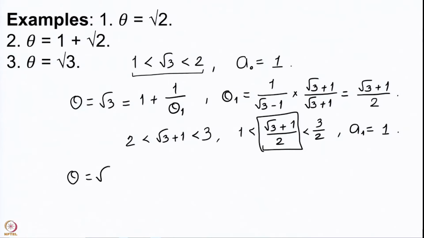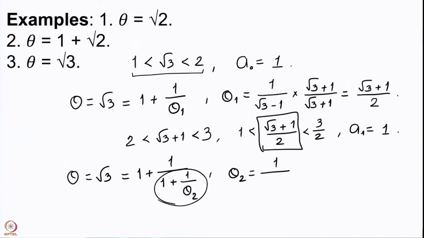So, theta, which is root 3, now becomes 1 plus 1 upon 1 plus 1 upon theta 2, and here theta 2 is 1 upon this quantity which we know is root 3 plus 1 by 2. So, root 3 plus 1 by 2 minus 1, which is root 3 plus 1 minus 2 upon 2. So, that 2 can be put in the numerator, and we have root 3 minus 1 in the denominator.